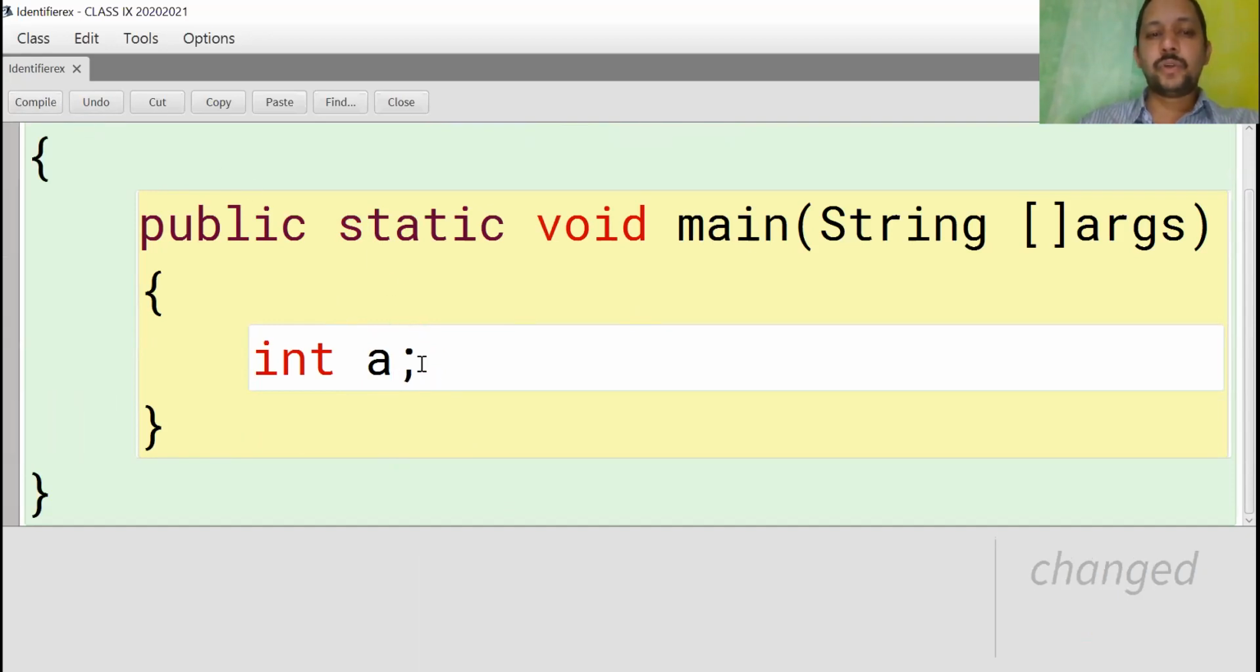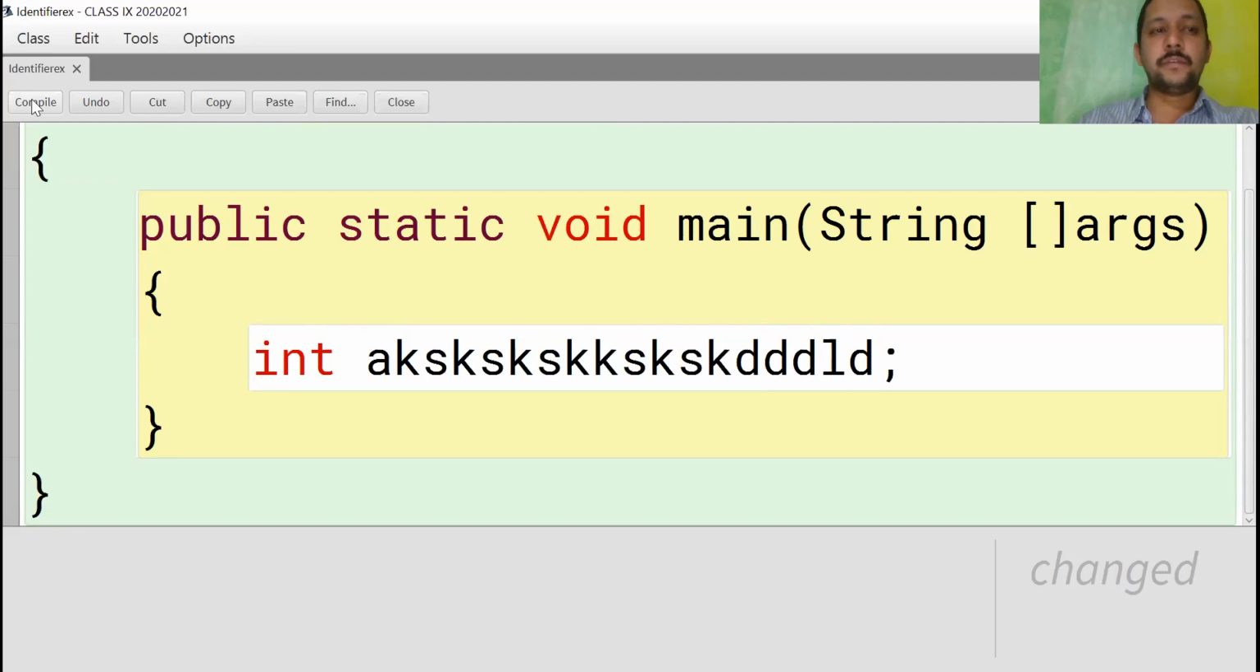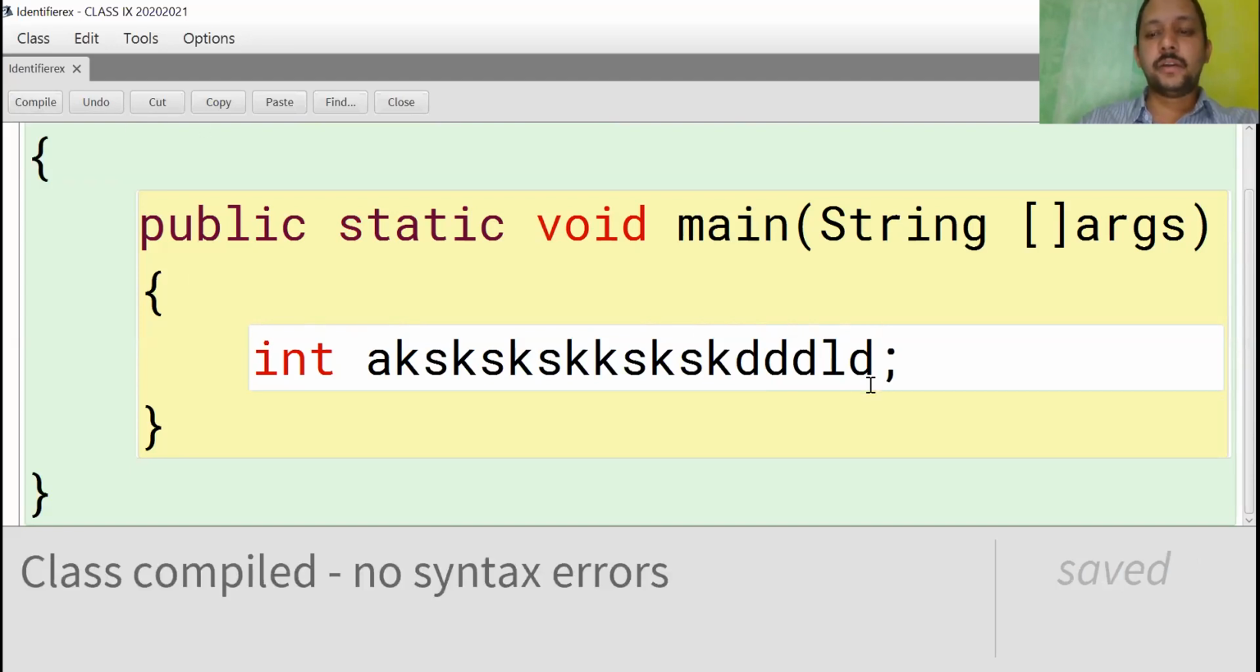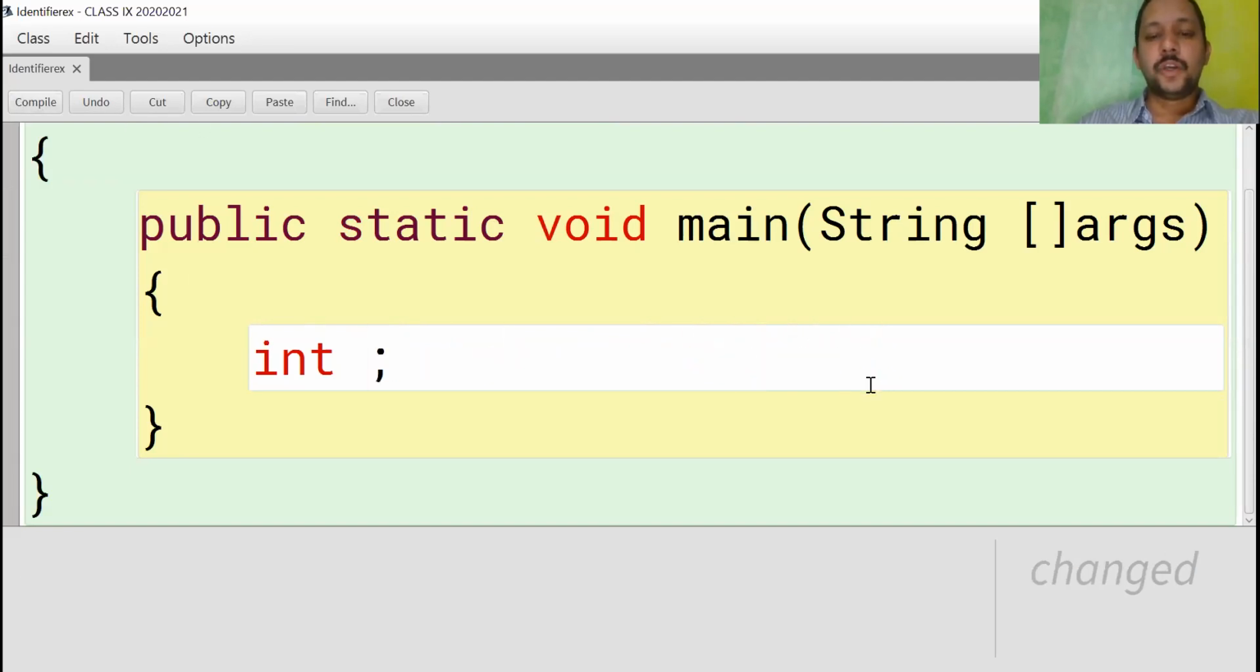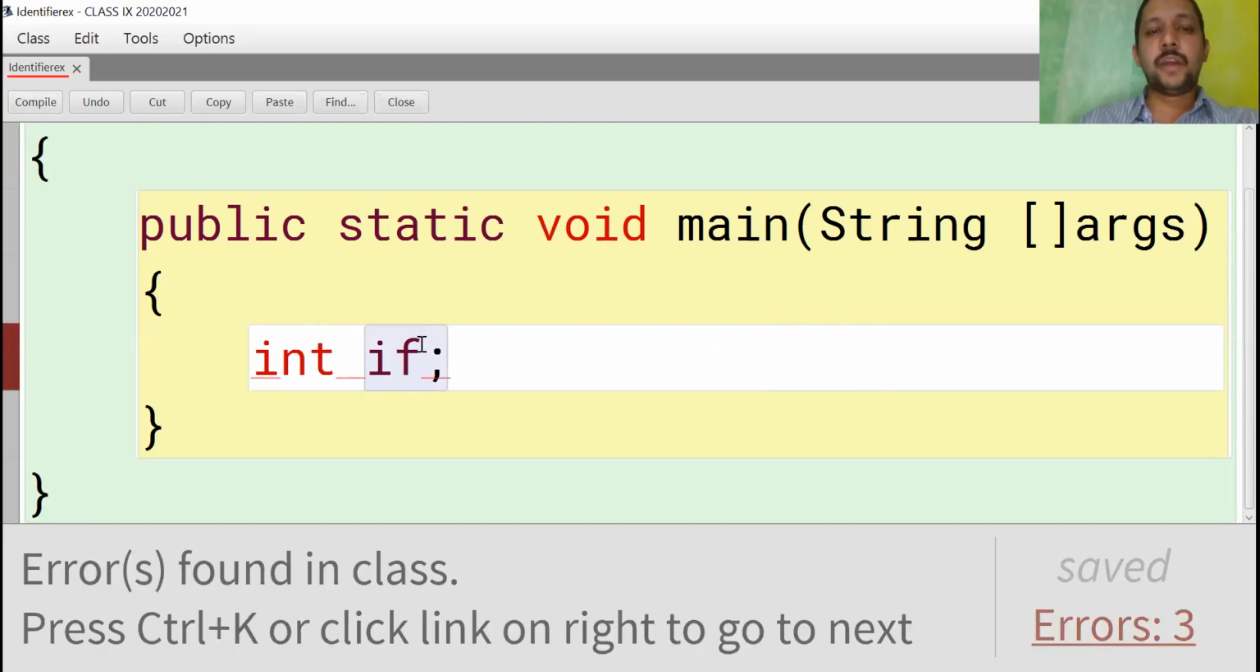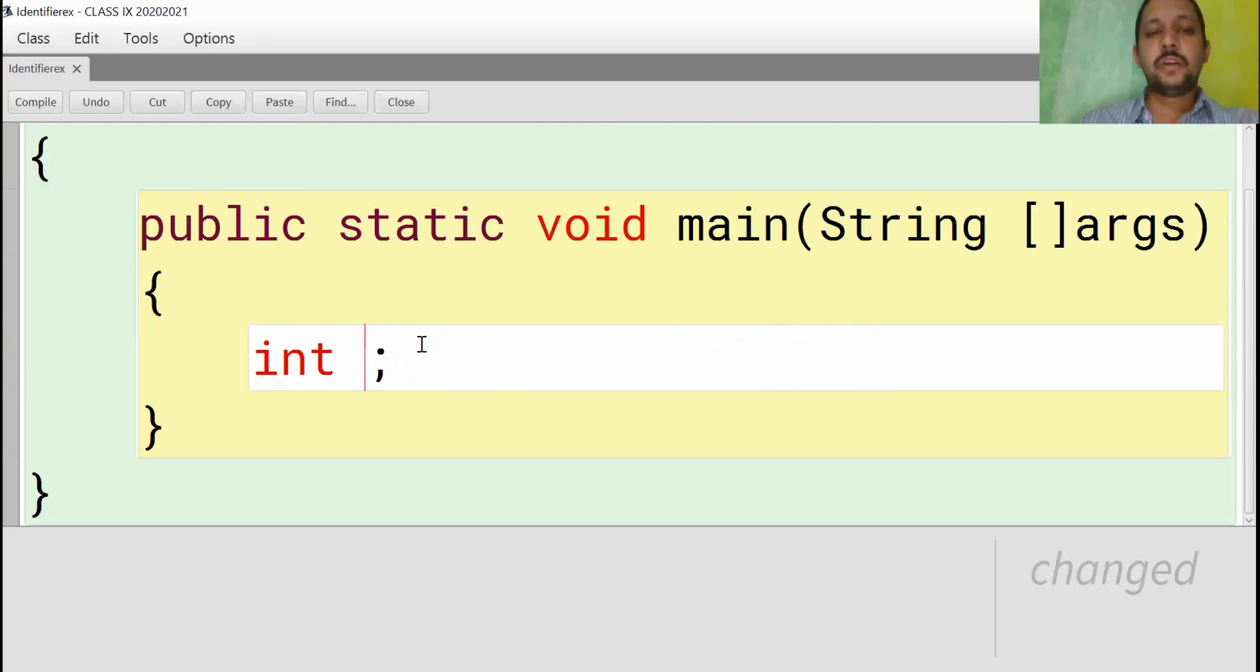One more rule. It can be any number of characters, any length. Valid. One more rule. It should not be a keyword in Java. Like if, if you are using it, it is invalid. Keywords are not allowed. One more rule, spaces are not allowed.